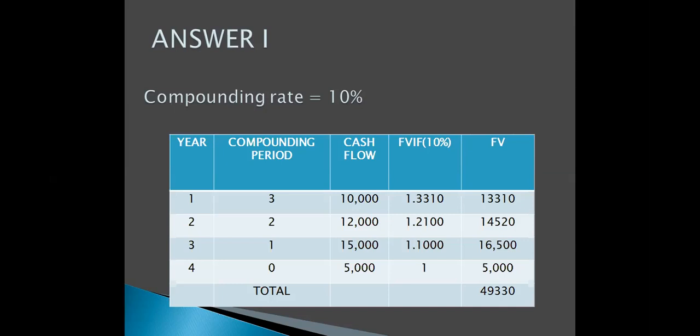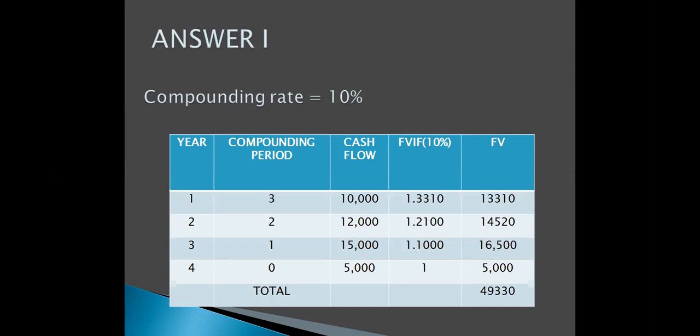So what we'll do now, we'll simply multiply the cash flows with the future value factors. So 10,000 multiplied by 1.3310, which gives us 13,310. Then we'll multiply 12,000 with 1.2100, which gives us 14,520. Then we'll multiply 15,000 by 1.1000, which gives us 16,500.